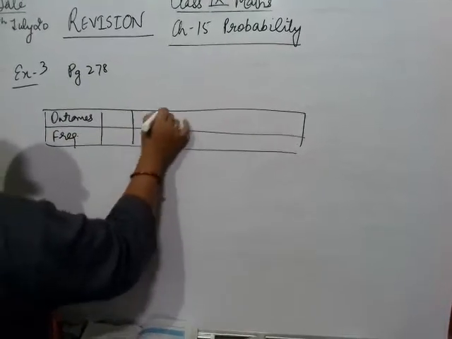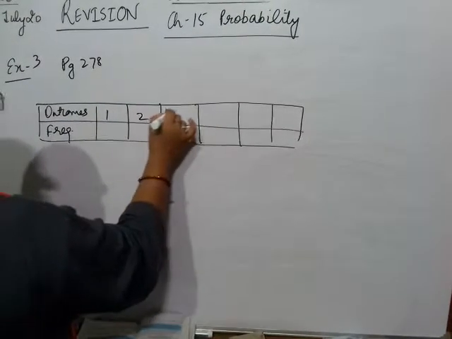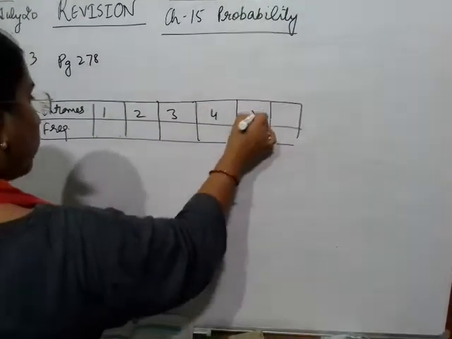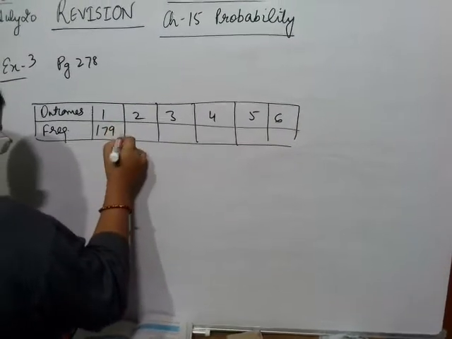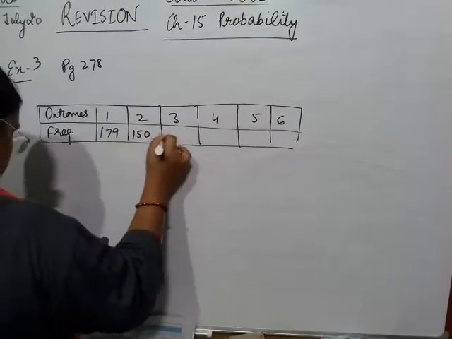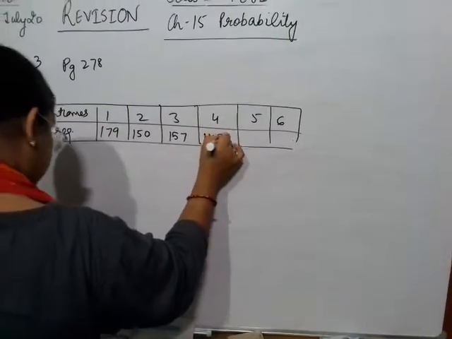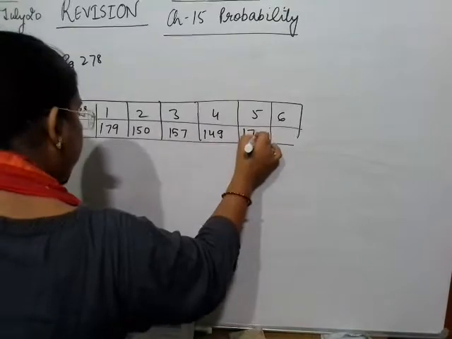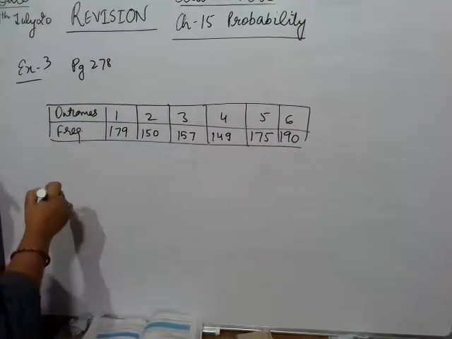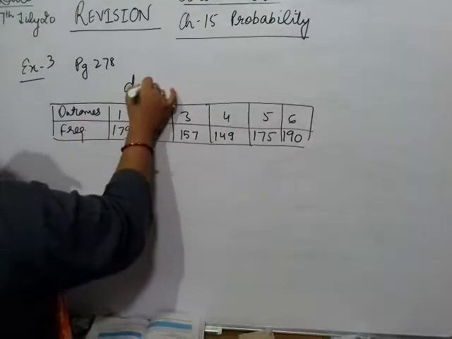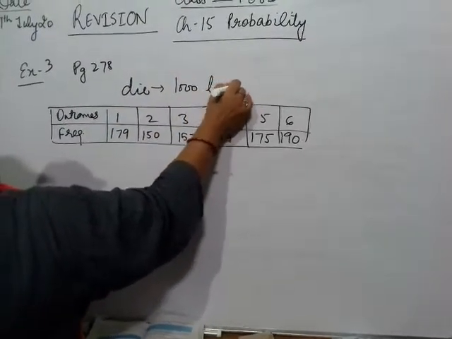The table is somewhat like this: 1, 2, 3, 4, 5, 6 with frequencies 179, 150, 157, 149, 175 and 190. The question says a die is thrown 1000 times.